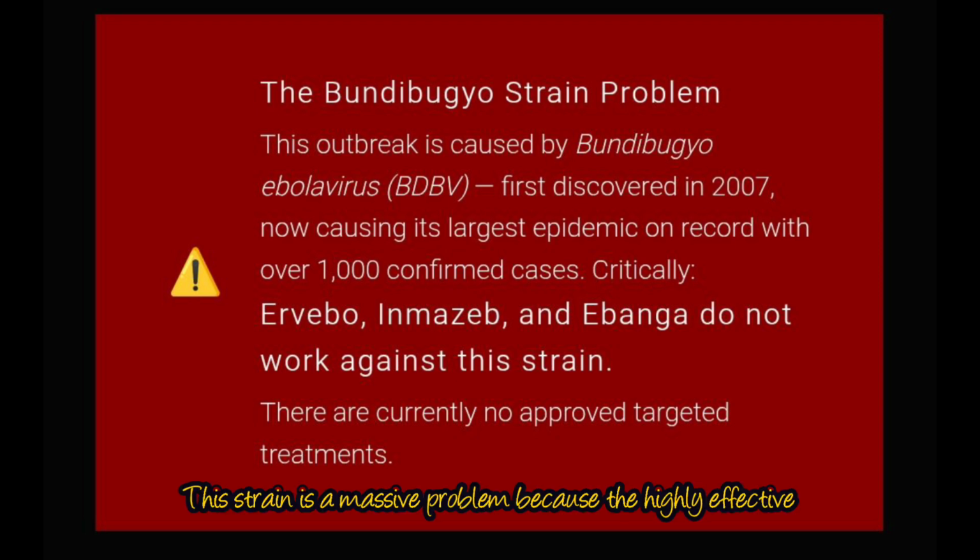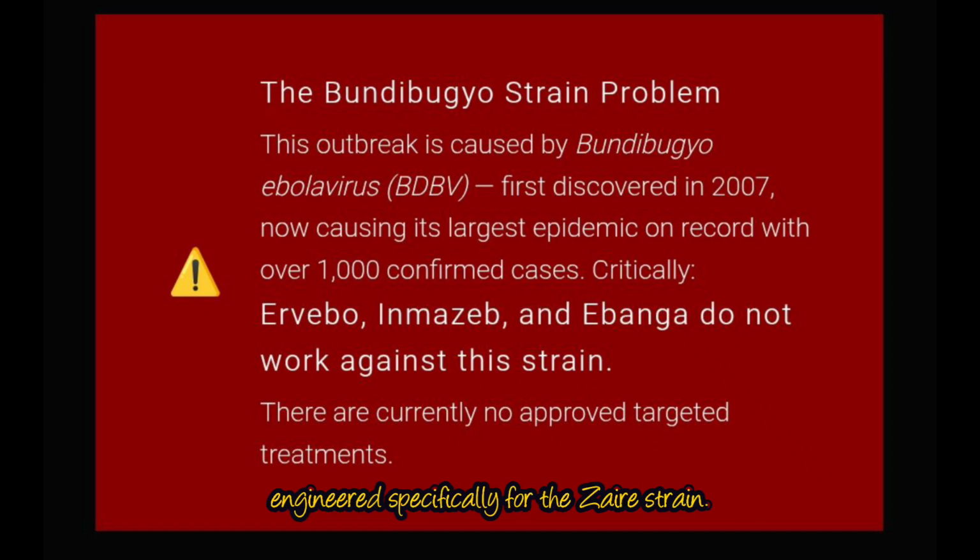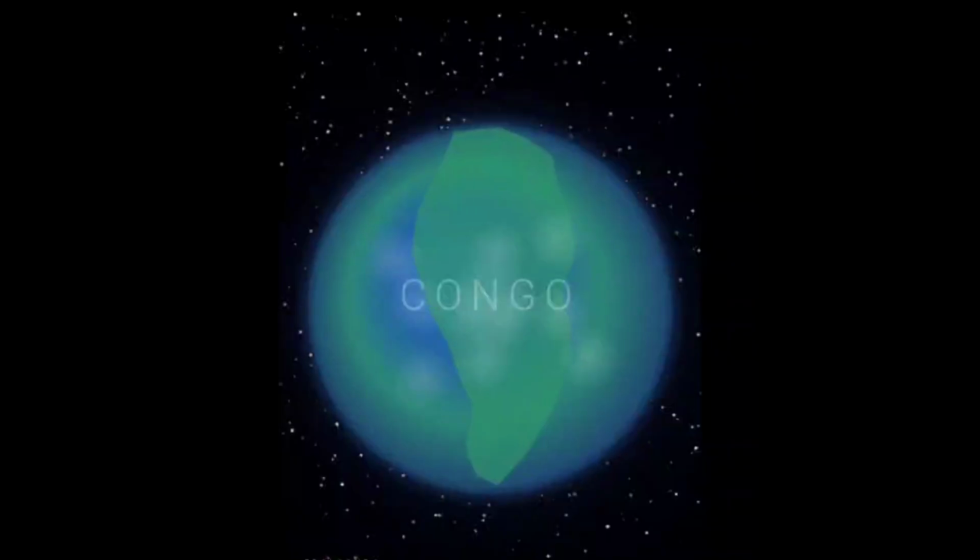This strain is a massive problem because the highly effective vaccines and monoclonal antibody treatments we use today were engineered specifically for the Zaire strain. They don't work against the Bundibugyo strain.